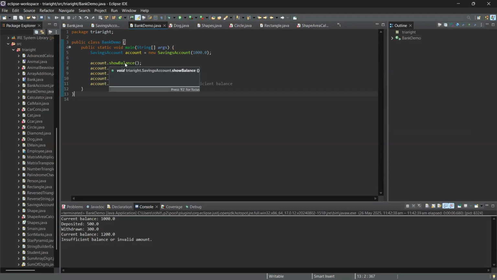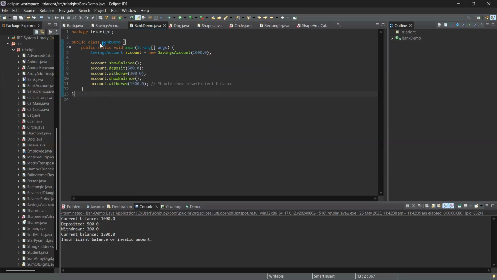Now, object dot show balance. For using any method we need to create an object, and by the object we get the show balance. We are depositing an initial balance of 1000 in the account. Suppose there is 1000 in the account, so account dot show balance shows 1000 here.